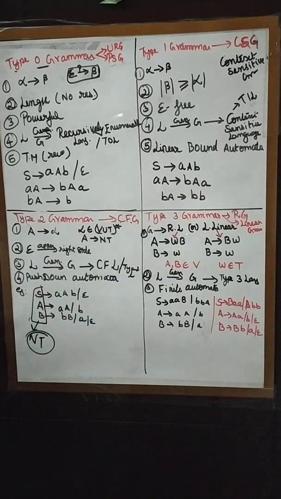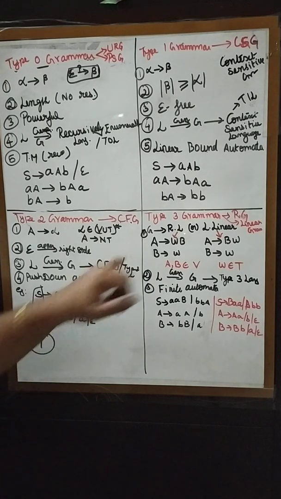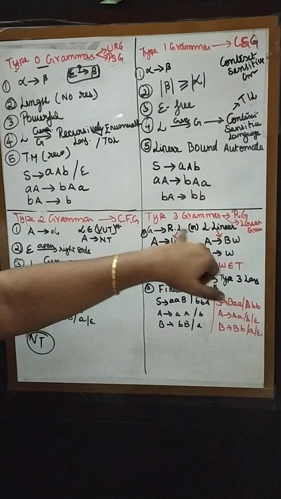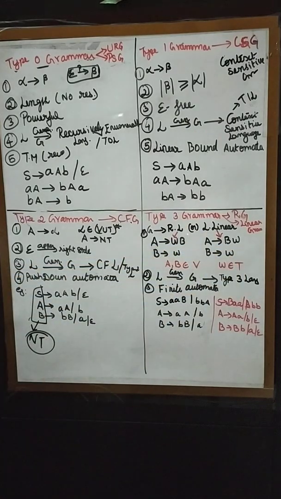Now we are going to move on to the last one, type 3 grammar. This type 3 grammar is also called regular grammar, or otherwise linear grammar. This grammar consists of two important components: one is right linear and another is left linear.